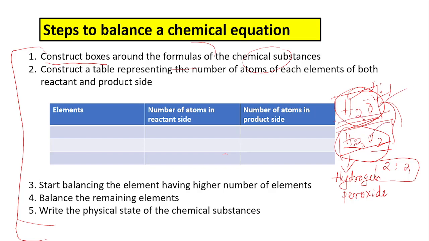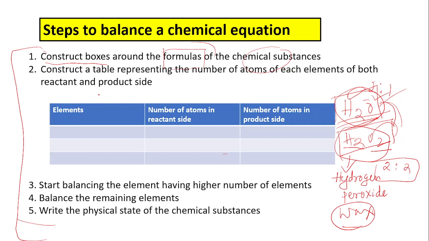But H2O2 is a poisonous liquid that is basically used to remove wax from our ear. So this composition changes the entire property of the chemical substance. So we need to write boxes around the chemical substances so that their formulas should not be altered or changed.